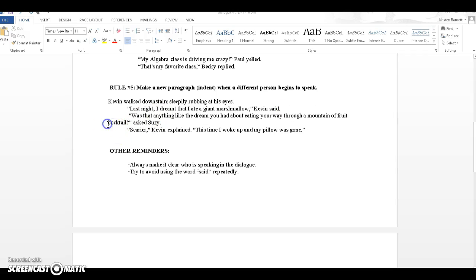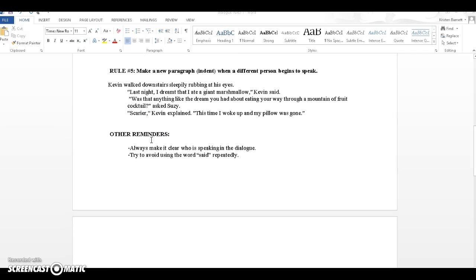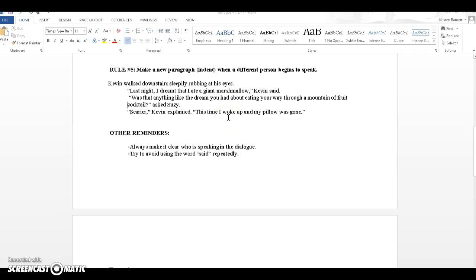Again, this paragraph is 2 lines, and that's okay. Scarier, Kevin explained. This time I woke up and my pillow was gone. Haha. Other reminders, always make it clear who is speaking.